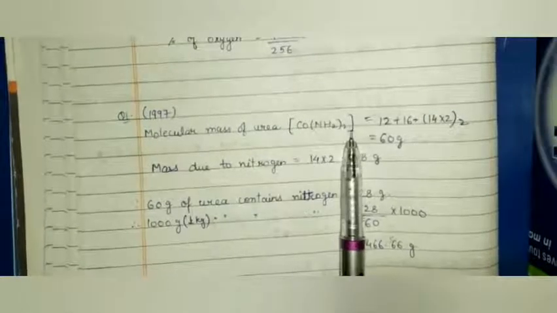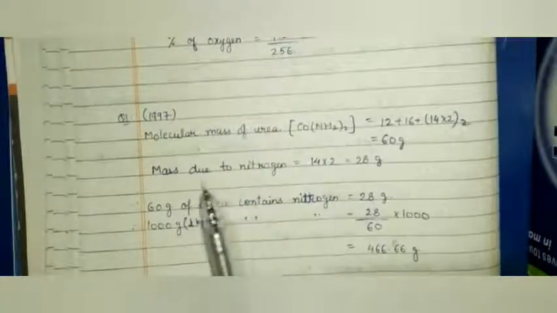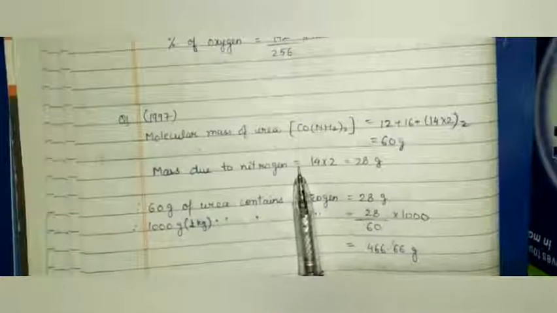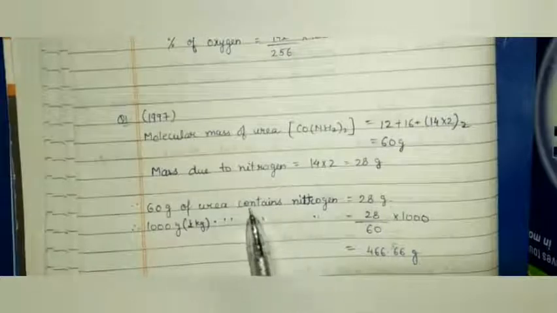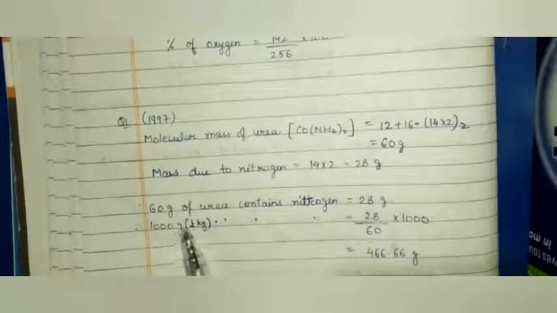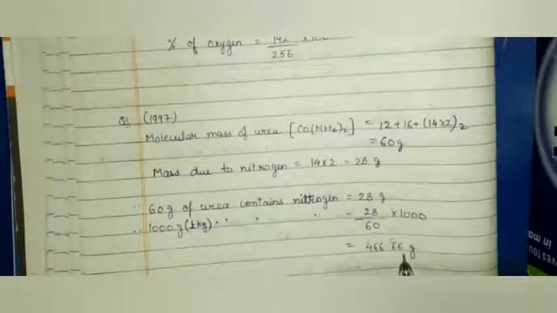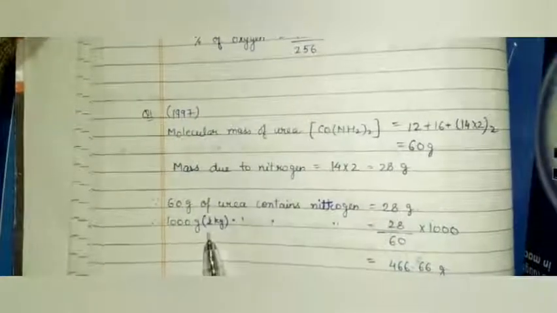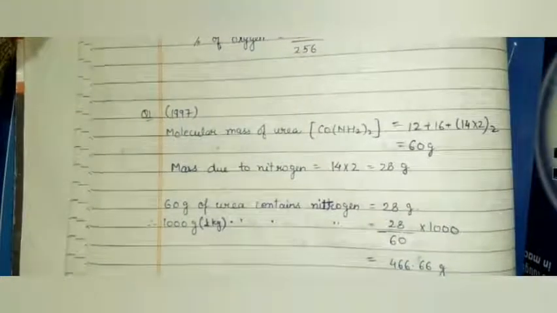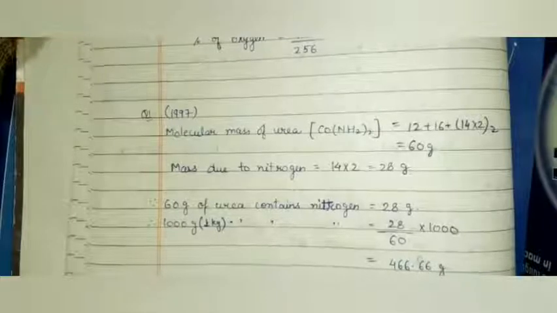First of all, we will find the molecular mass of urea. It is 60 gram. And mass due to nitrogen in the compound is 28 gram. So if 60 gram of urea contains nitrogen 28 gram, then 1 kg, meaning 1000 gram of urea, contains nitrogen equals 466.66 gram. Quantity of nitrogen in 1 kg urea is 466.66 gram. And we have to calculate the value for 1000 kg.